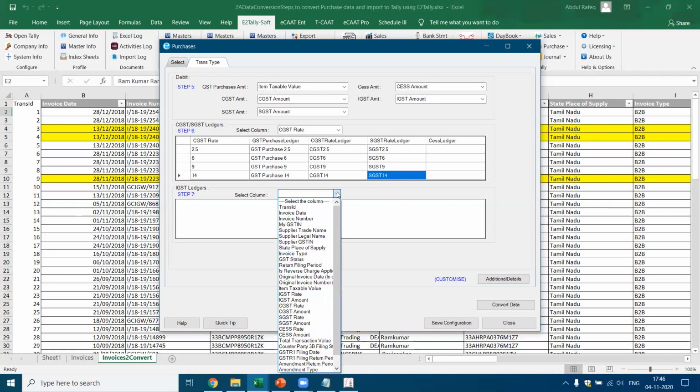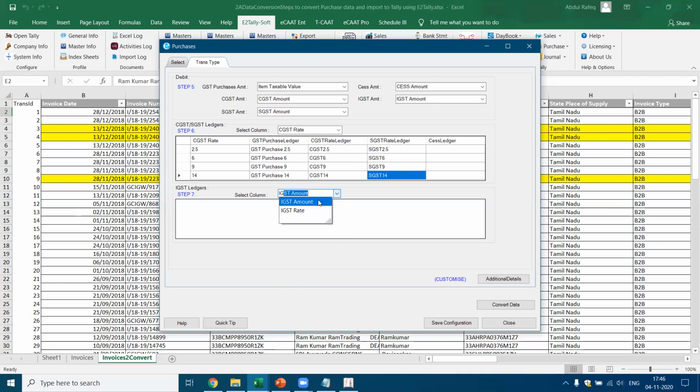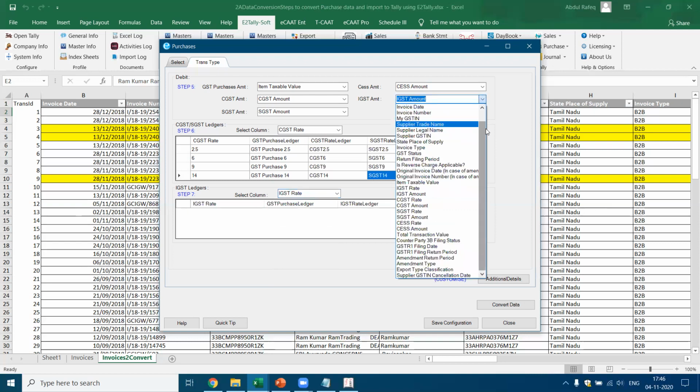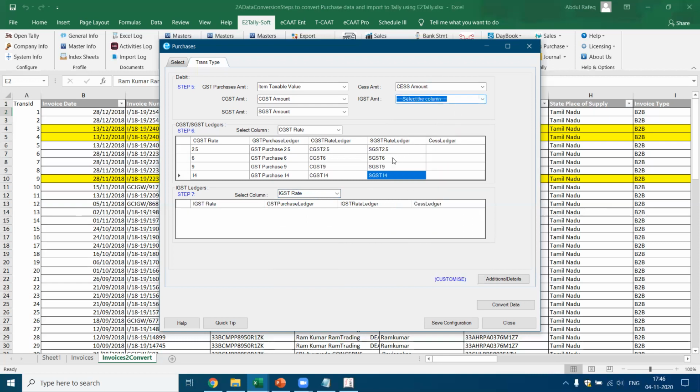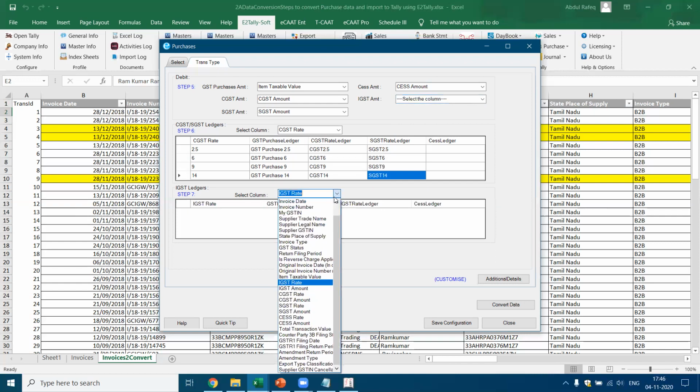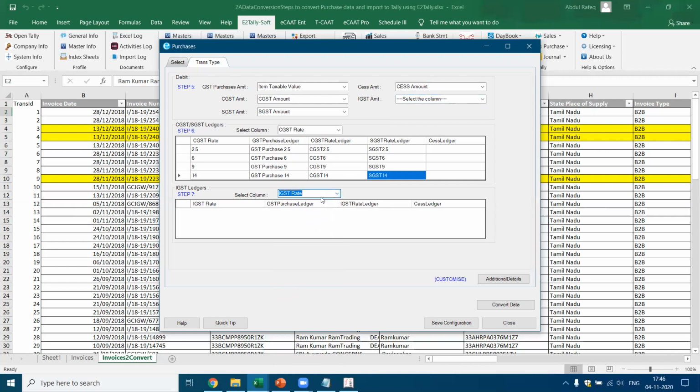For IGST, I go and select the IGST rate. So there are no IGST transactions. In that case, I can go and say there are no IGST. I leave it here. So it means there are no IGST to select here. Otherwise, it will select a blank column, right?